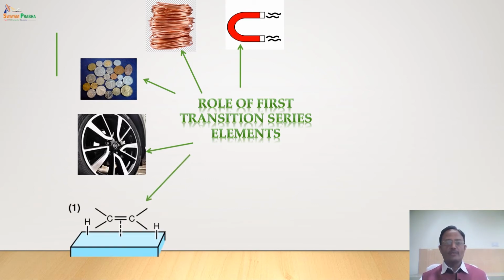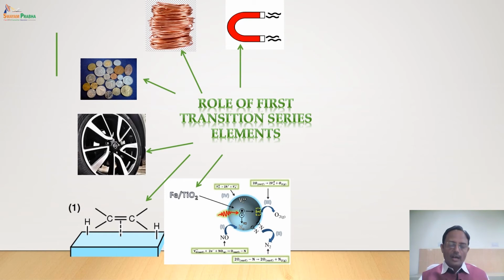One more application of these elements is in the catalytic property. Many of these elements you must have heard about: Raney nickel, finely divided nickel, finely divided platinum, platinized platinum. All of these are transition elements and they are used in various organic as well as inorganic reactions as catalysts. One more important role of transition elements, specifically the 3d series elements, is in photochemical reactions. They are very good photocatalysts.